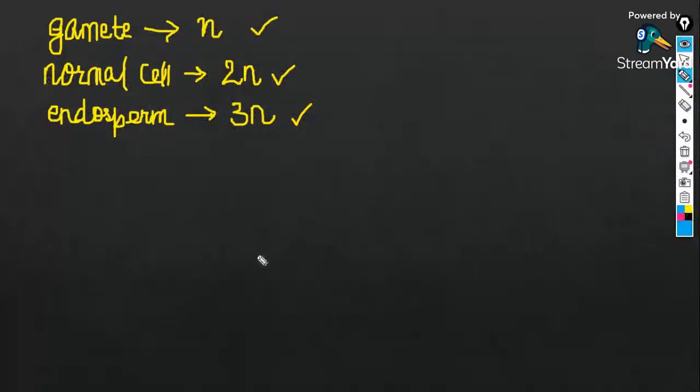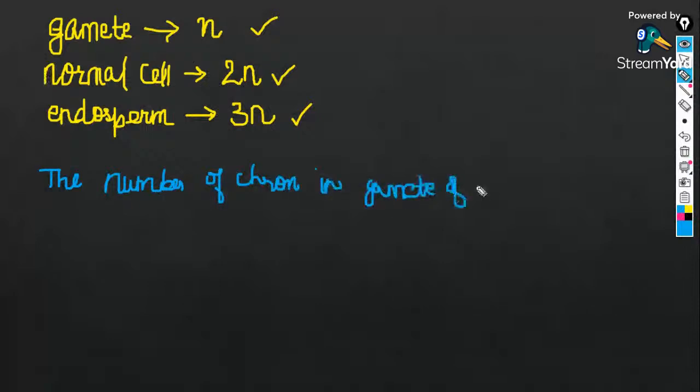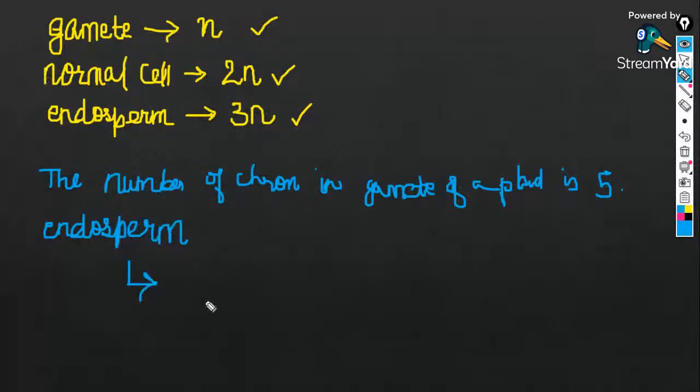The number of chromosomes in the gamete of a maize plant is 5. What is the chromosome number in the endosperm? Tell me. Number of chromosomes in a gamete is 5. Endosperm, you have to tell me.